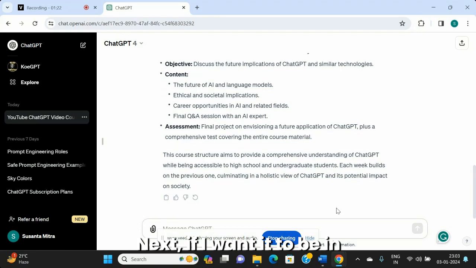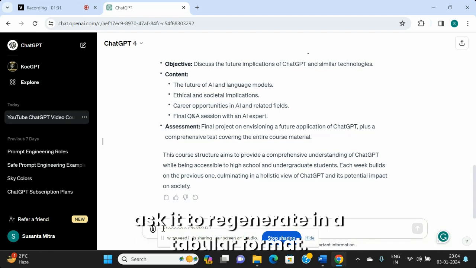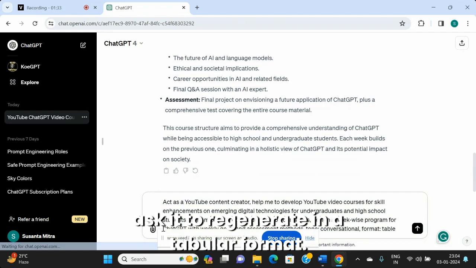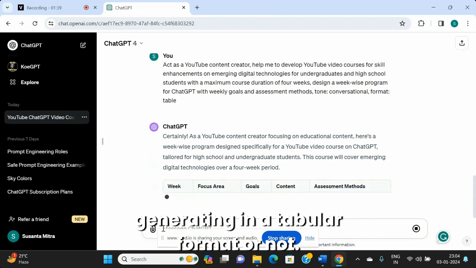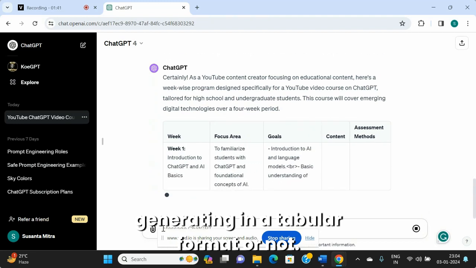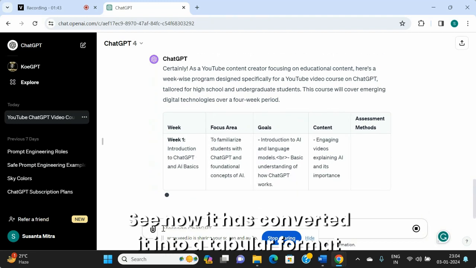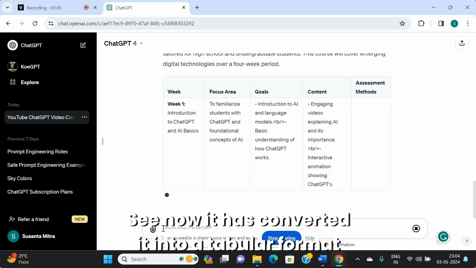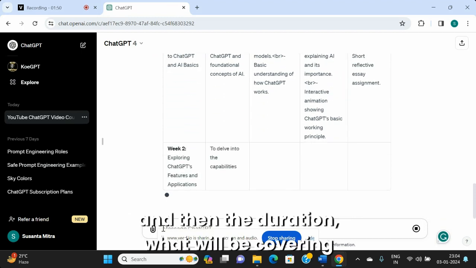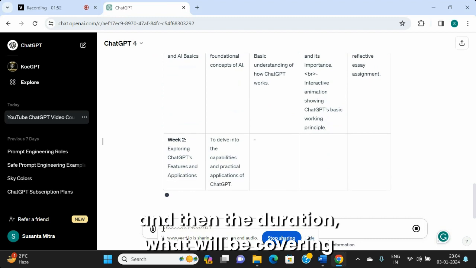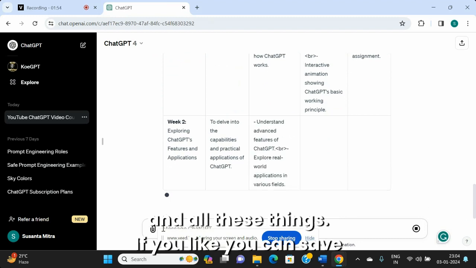Next, if I want it to be in a tabular format, I can ask it to regenerate in a tabular format. Now, again we see whether it is generating in a tabular format or not. See, now it has converted it into a tabular format with columns as week, focus area, and then the duration, what it will be covering, and all these things.